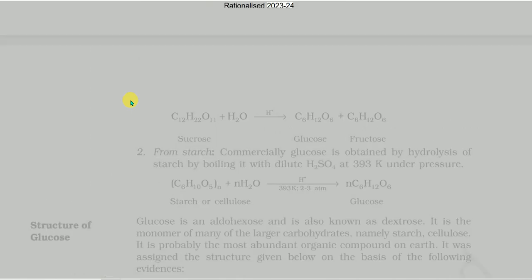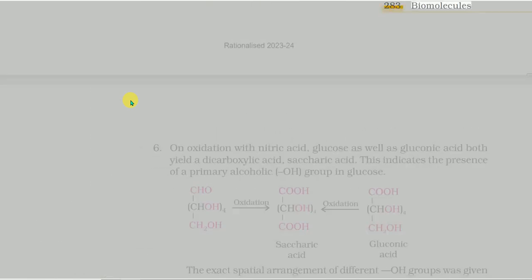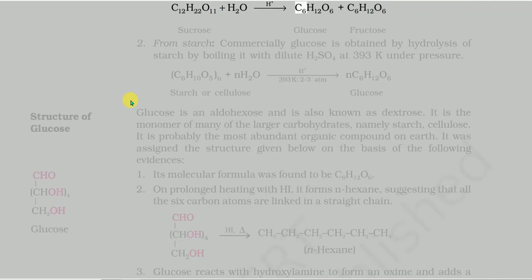Sucrose plus water gives glucose plus fructose: C12H22O11 + H2O gives C6H12O6 + C6H12O6. 2. From starch. Commercially, glucose is obtained by hydrolysis of starch by boiling it with dilute H2SO4 at 393 K under pressure, 2 to 3 atm. (C6H10O5)n + nH2O gives nC6H12O6. Starch or cellulose gives glucose.